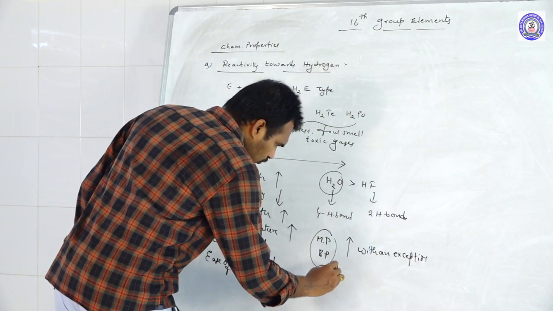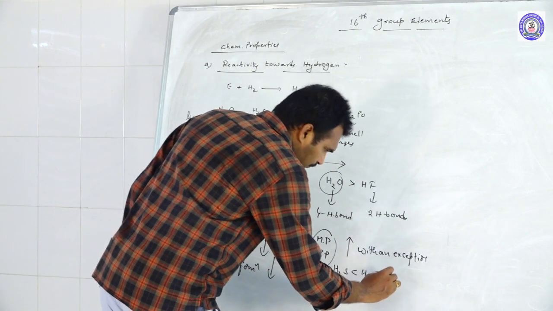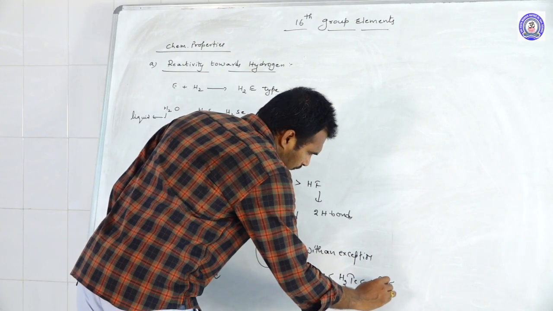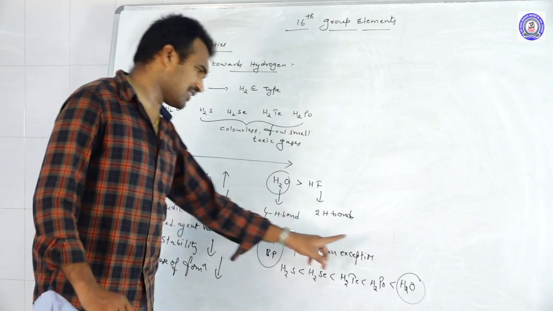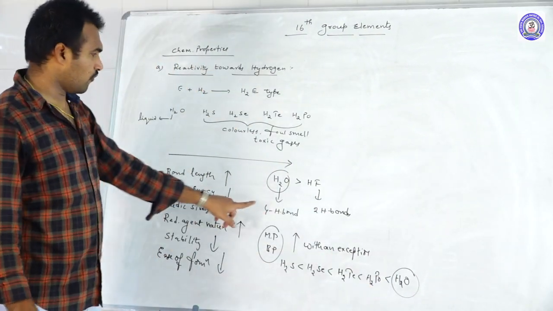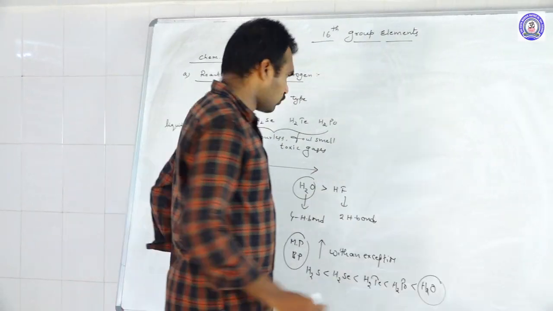H2S less than H2Se less than H2Te less than H2Po less than H2O. H2O exceptionally has the highest melting and boiling point than all the remaining because it has the ability of forming H bonds. So this is about the reactivity towards hydrogen.